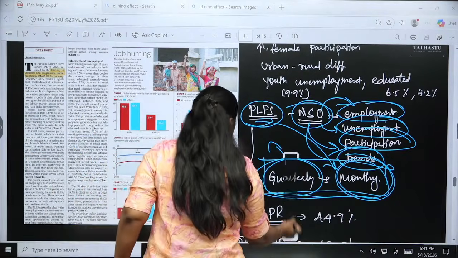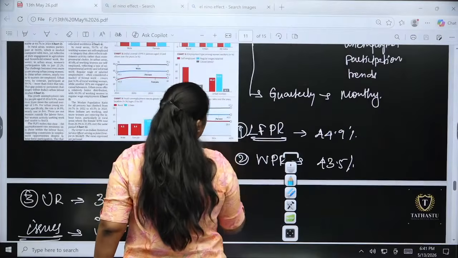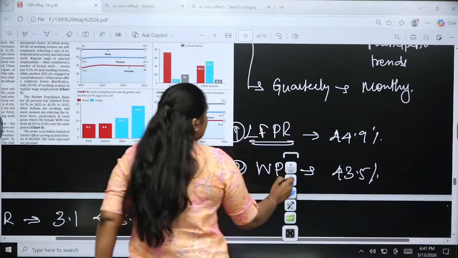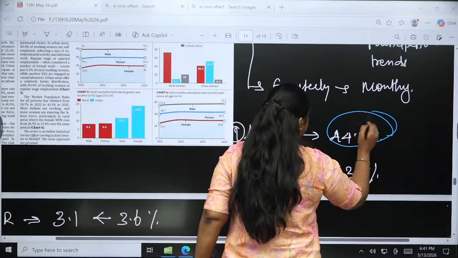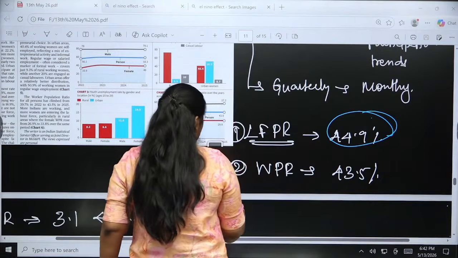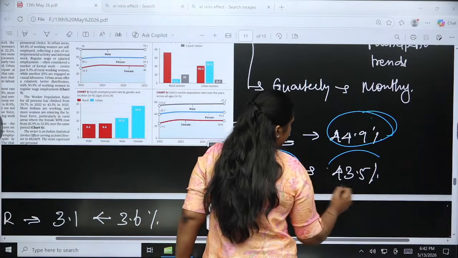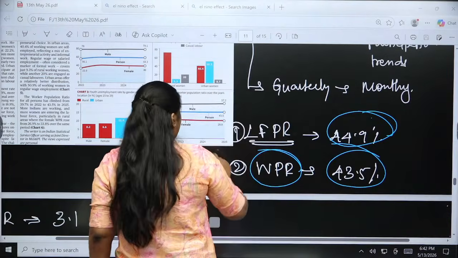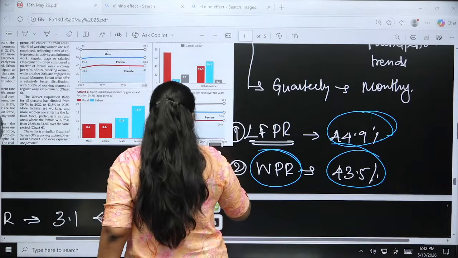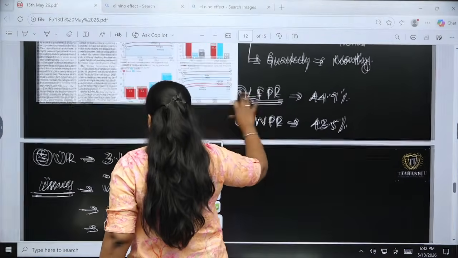And the labor force participation rate generally is about 44.9%, which is a good one. And in the work participation ratio, it is like 43.5%. Okay, so now we are going to see the unemployment rate.